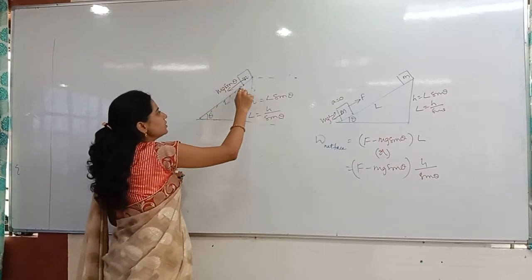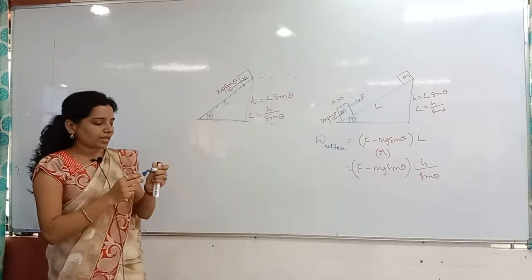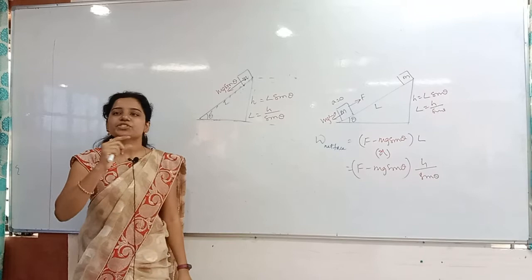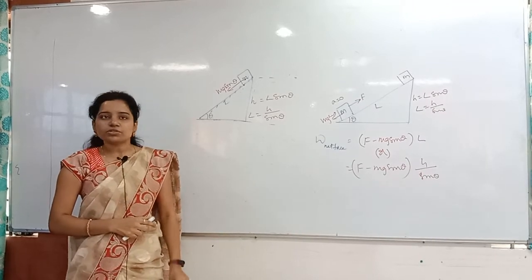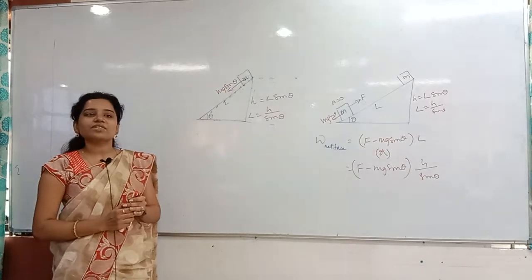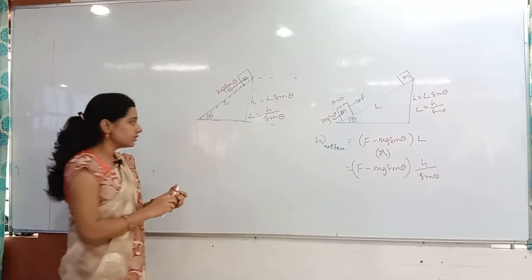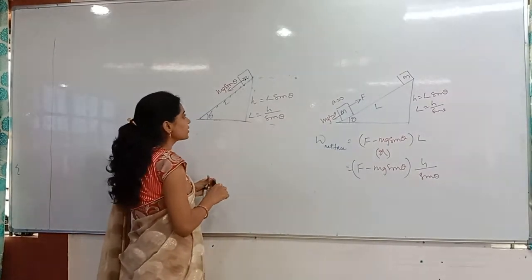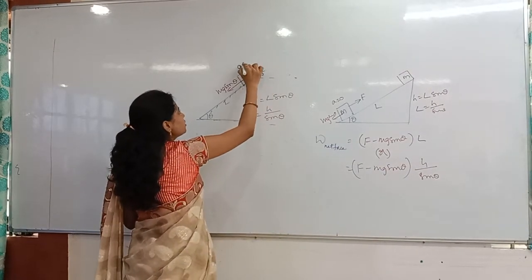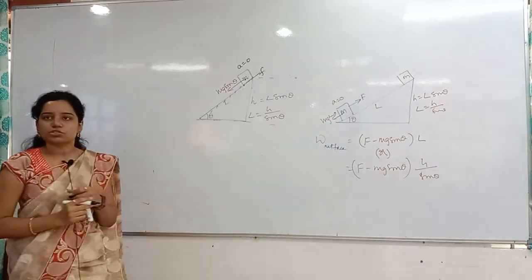Whenever the block is sliding down on the inclined plane, there is friction between the block and the surface. Now the block is sliding in the downward direction, so friction will act in the upward direction. By the way, it is moving uniformly. Acceleration is 0.